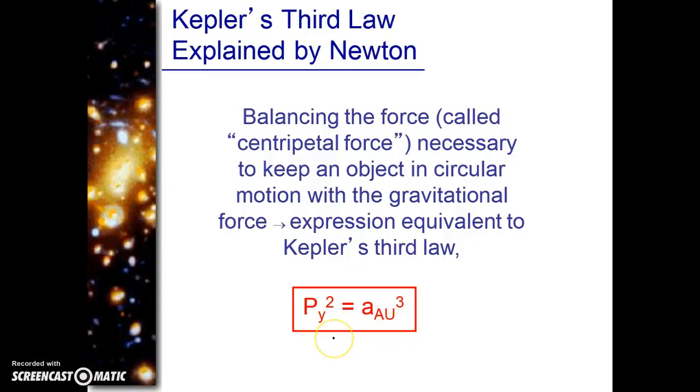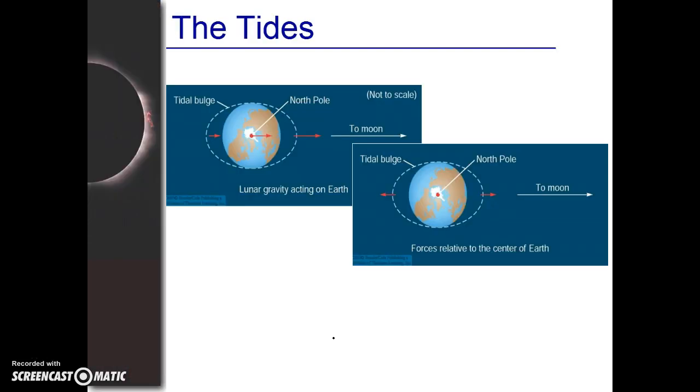The P stands for the time a planet takes to travel around the sun one time. So we call that its orbital period. And the A stands for the average distance from the sun to the planet, and that would be measured in astronomical units. And when you come to class, we're going to use this to calculate. Yay, more calculations.